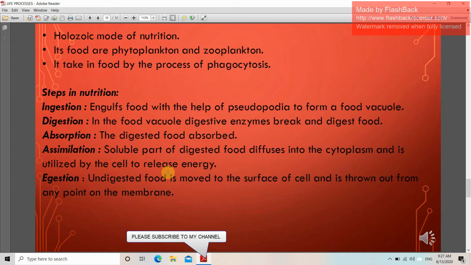Holozoic mode of nutrition. Its food is phytoplankton and zooplankton. It takes in food by the process of phagocytosis. Now these are the steps for the nutrition.